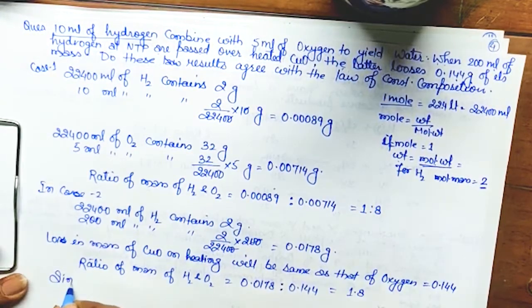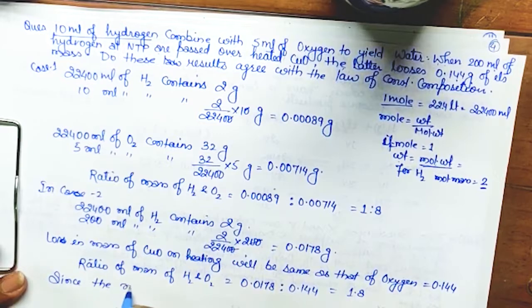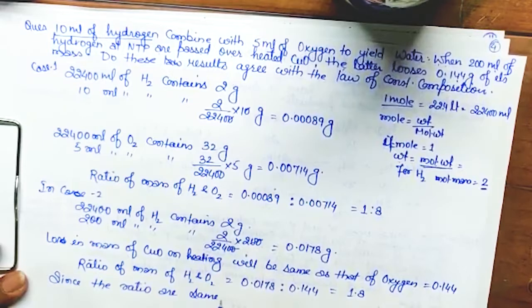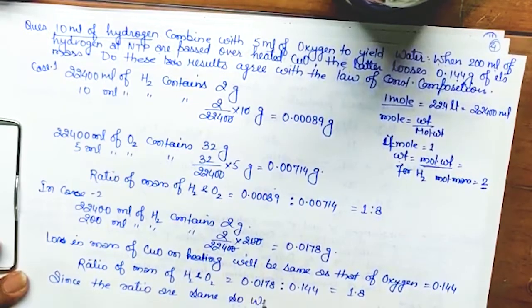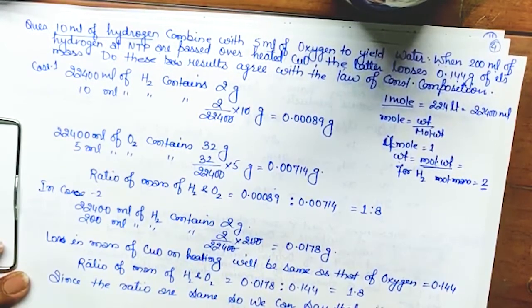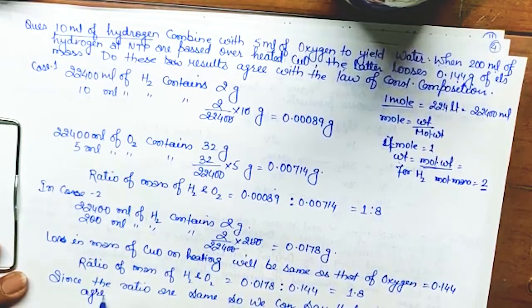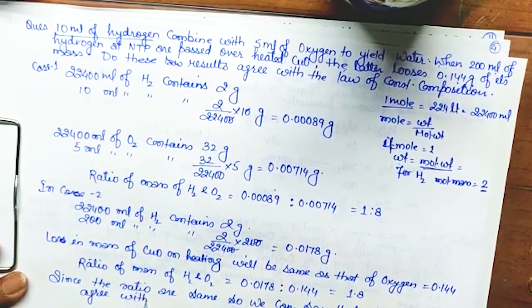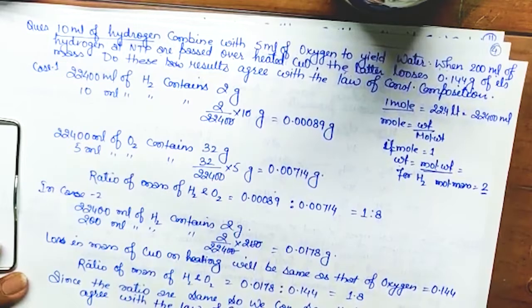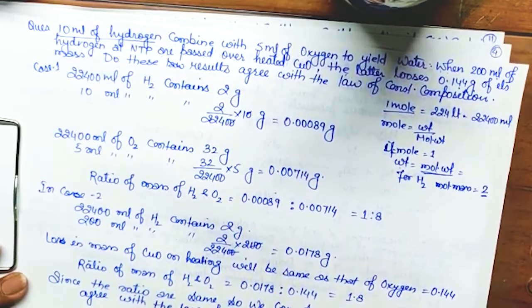Since the ratios are the same, we can say that the results agree with the law of constant composition. Got it?